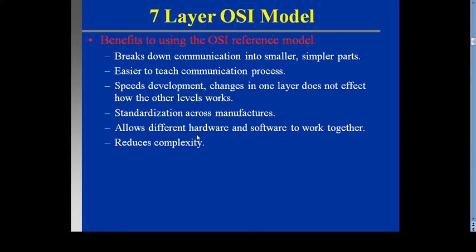These are the advantages of the OSI reference model. In MCQs the question will be what the benefits of the OSI model are, so you must remember this.